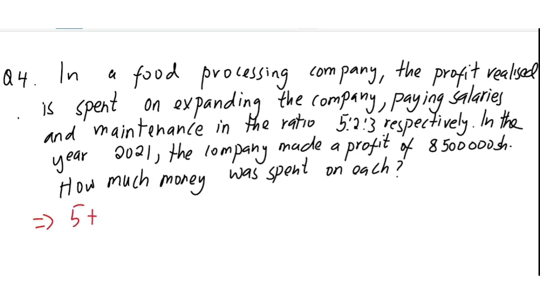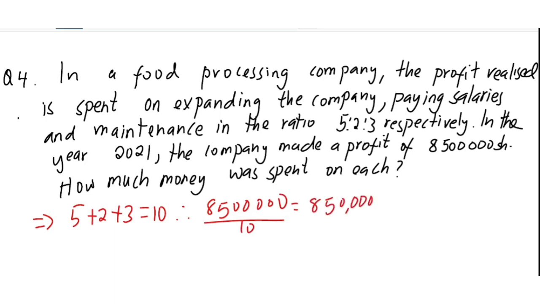First, find the proportions. 5 plus 2 plus 3 gives you 10. The second step is to take that 8,500,000 shillings and divide by 10, and it gives you 850,000. So that's for just one part. Each part you get 850,000.